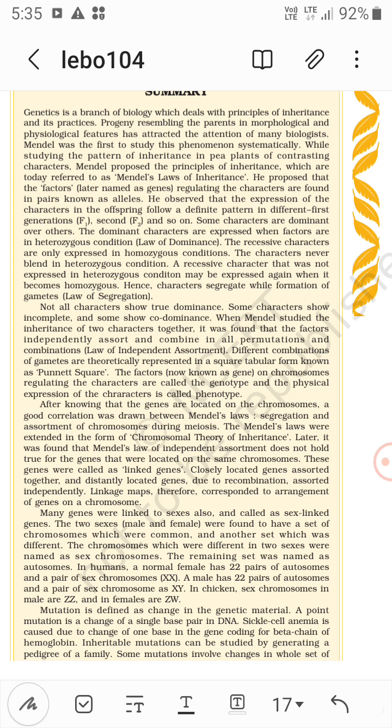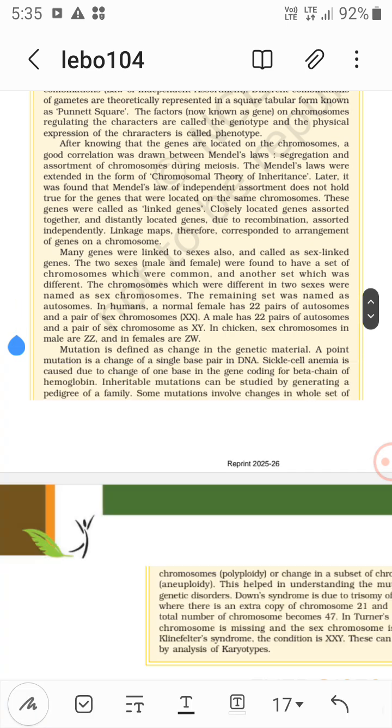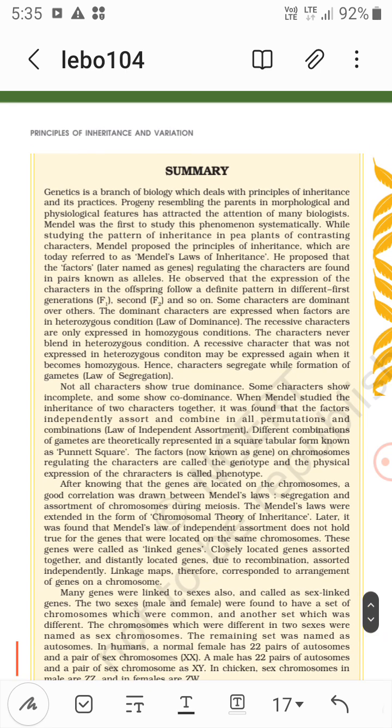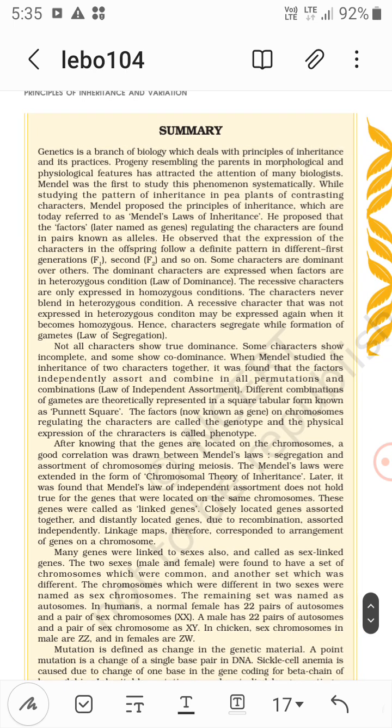He observed that the expression of the characters in the offspring follows a definite pattern in the different generations, first filial F1 and second filial F2, and so on.